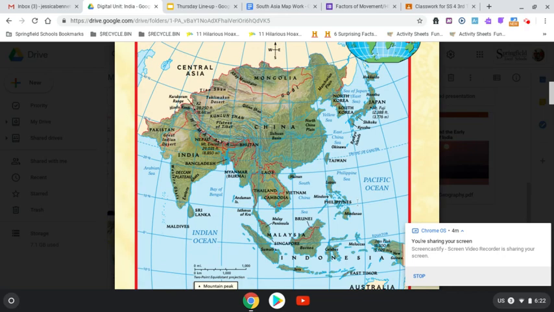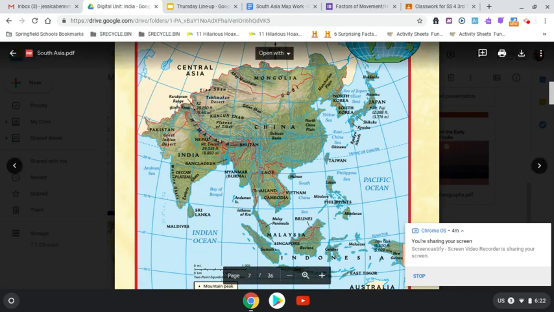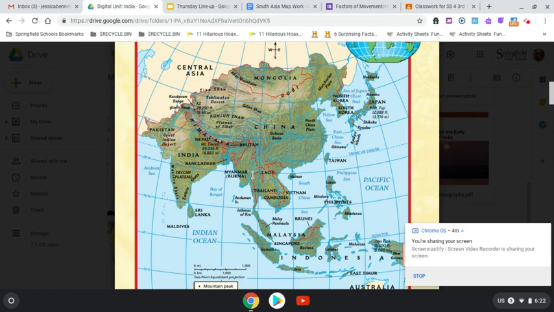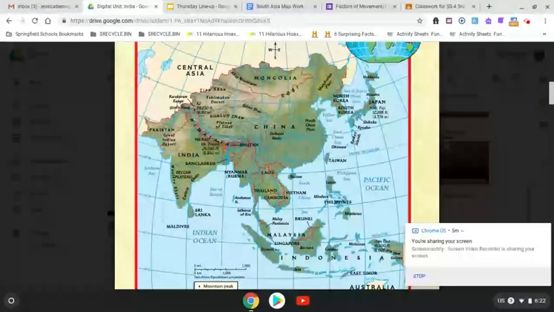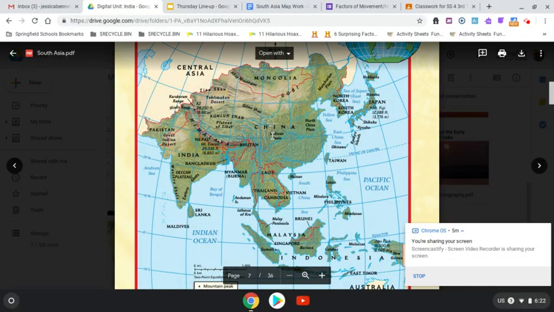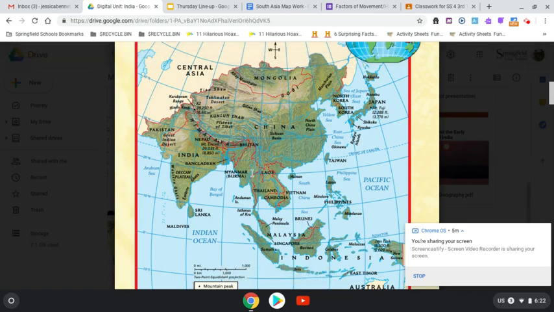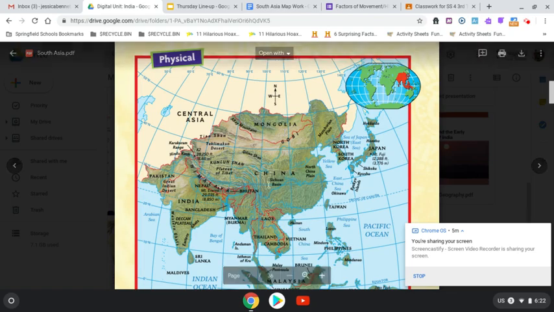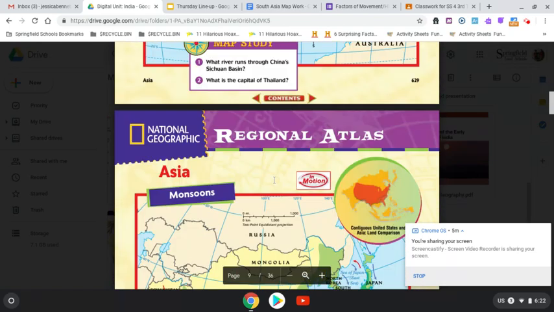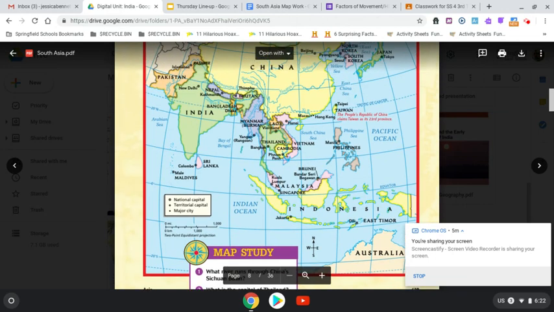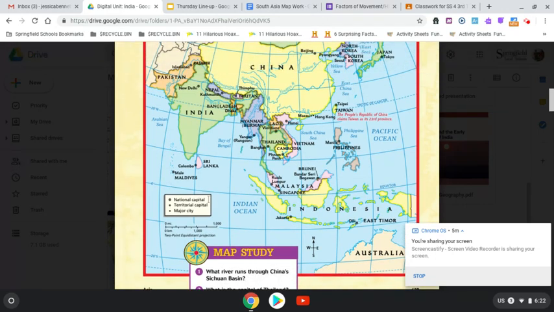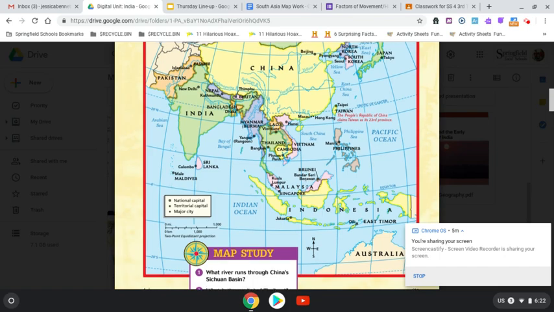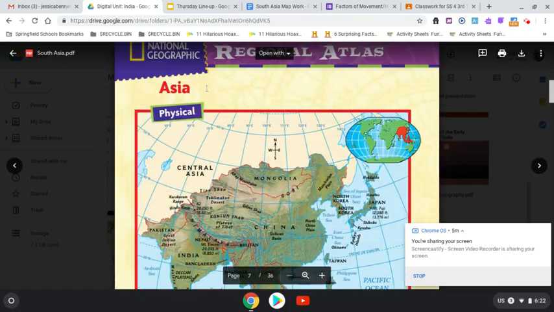So for the labels, the next section that you have to fill out, if you remember in class, we talked about labels. We make you put down the labels. We just really want you to focus on the important features of the map that will help you to understand the map. So in past maps, we've talked about the colors. On the physical map, the colors kind of match up with what the physical features are. On the political map, the colors show the different countries. Keys are very important to look at. The names of the countries and the cities and the physical features are helpful.